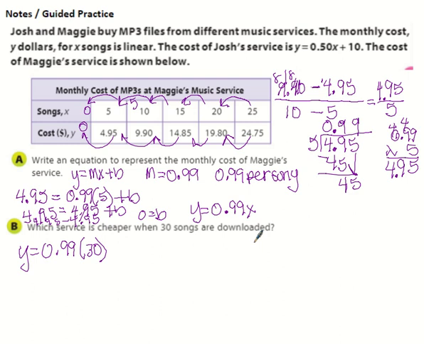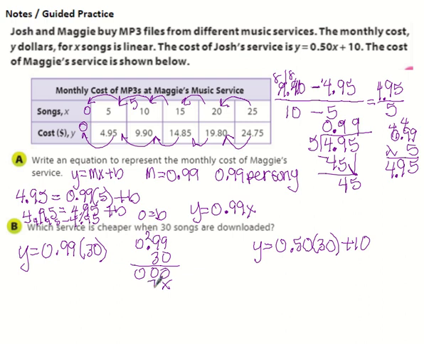And over here, y equals 50 cents times 30 plus 10. That's Josh's. So 99 cents times 30: that's 0, 0, and 0. And then I get 27, 27, 28, 29.